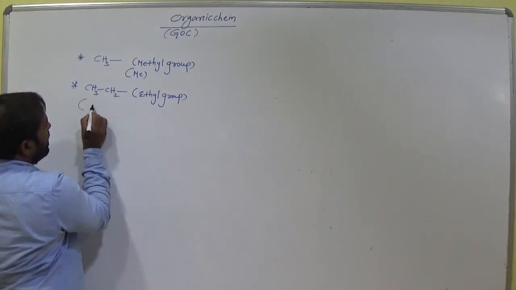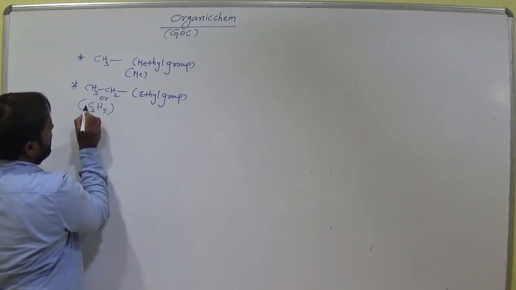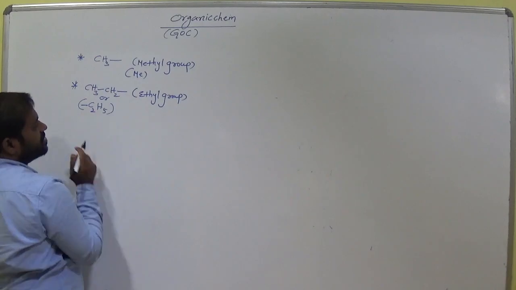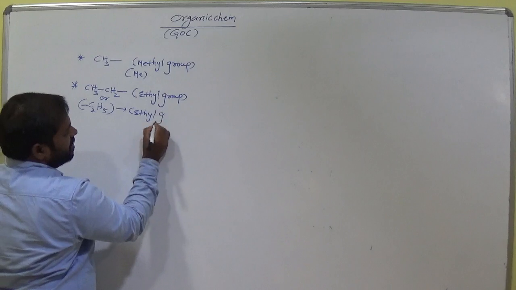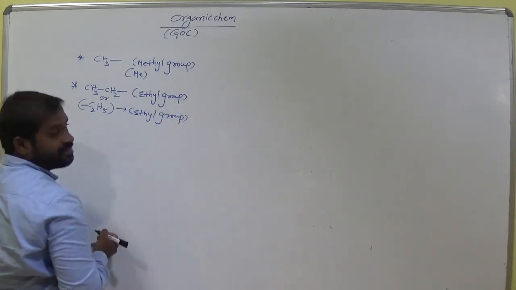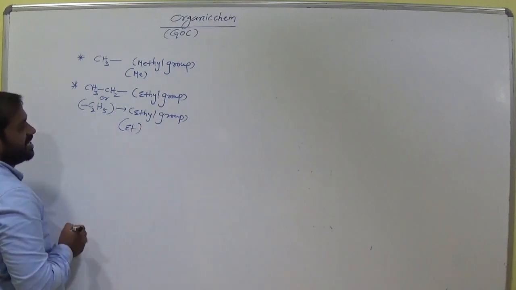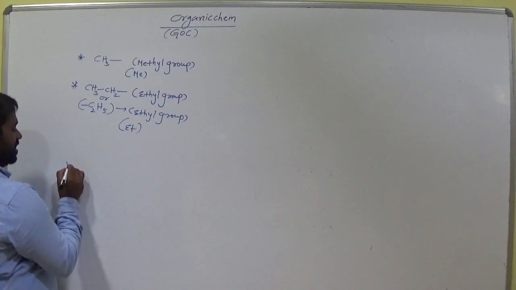Okay, we can also write this C2H5 bond. C2H5, 2 carbons 5 hydrogens, bond C2H5, also called ethyl group. Is it clear? So in the shortcut manner we can represent this like this, ethyl. Remember this. Okay, so now come to another one here.